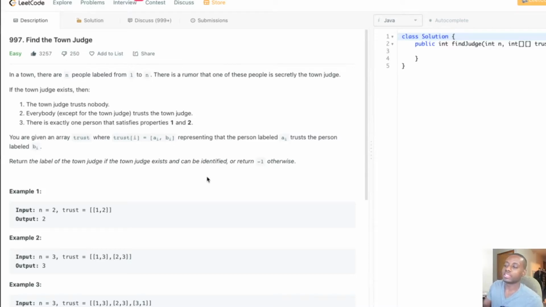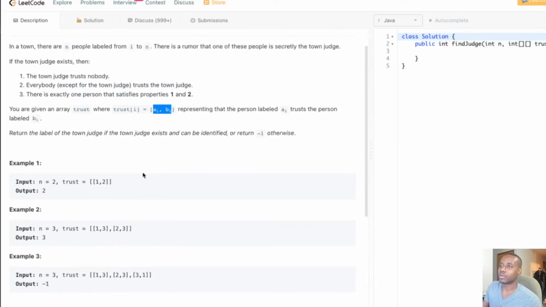I'm going to be representing this using a directed edge, guys. A directed edge signifies that it's one-way, meaning that A trusts B, but it doesn't necessarily mean that B trusts A. To show that relationship, this is easily telling us to use a directed edge. So that's why we're using it like that. So we're going to put all the people on the graph.